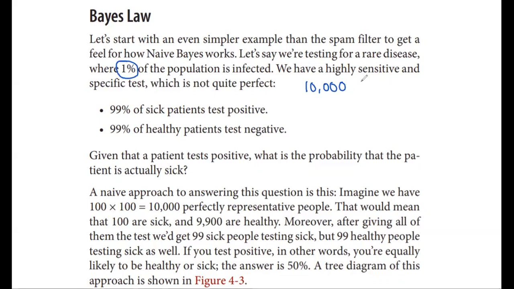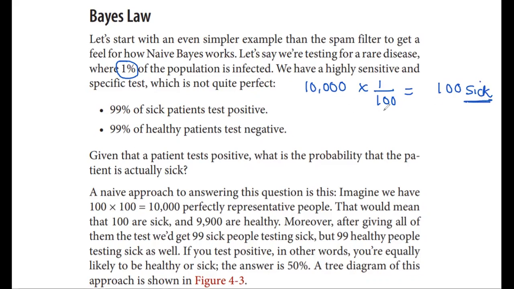So 1% of 10,000 gives us 100. So 100 people are sick. Out of 10,000, 100 people are sick.